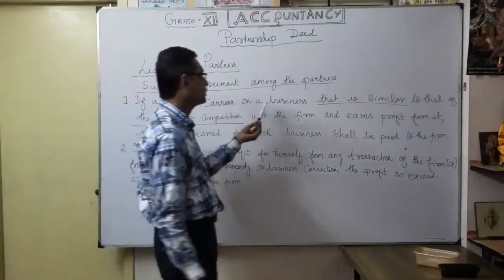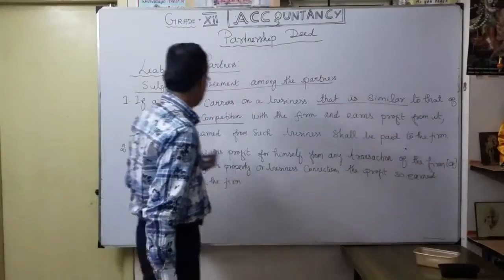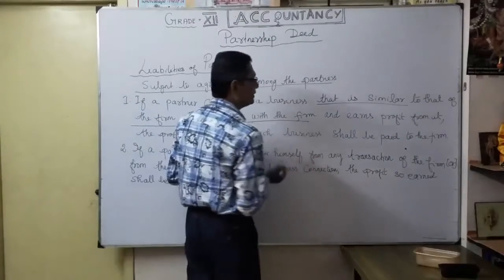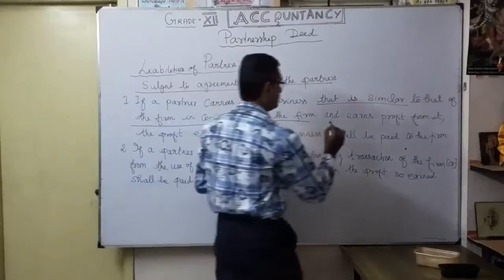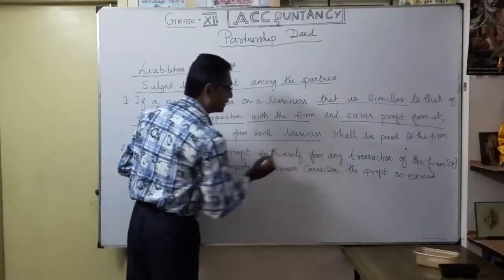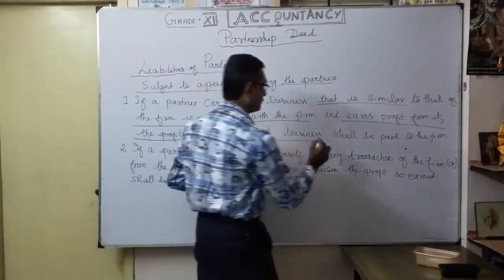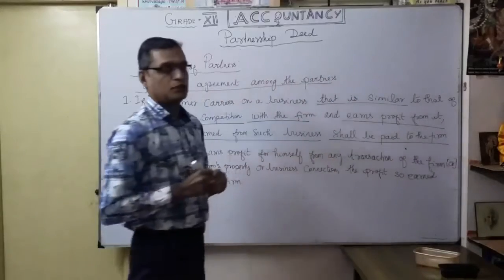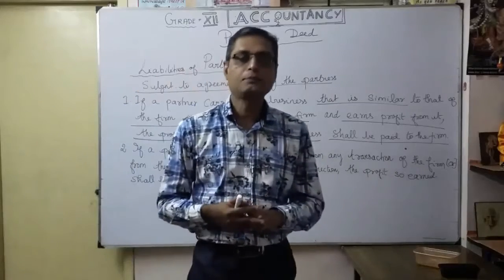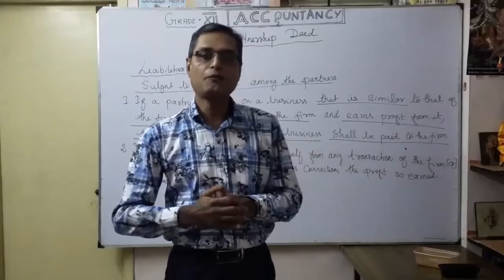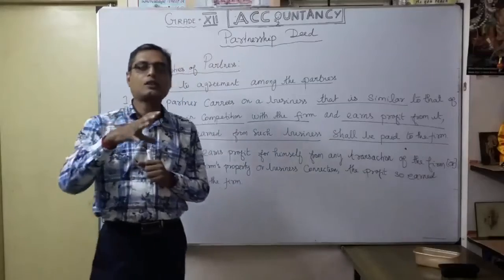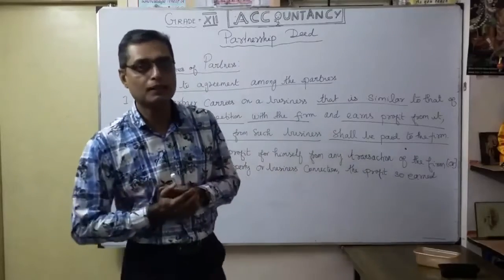See, the partner carries on a business that is similar to that of the firm, in competition with the firm, and he earns profit from it. Naturally what will happen? The profit earned by such business shall be paid to the firm. Okay, you understood. He is using the firm's name and selling the product personally. It will affect the business also. He is the partner, and he gives competition to the firm itself. So it will spoil the business also.